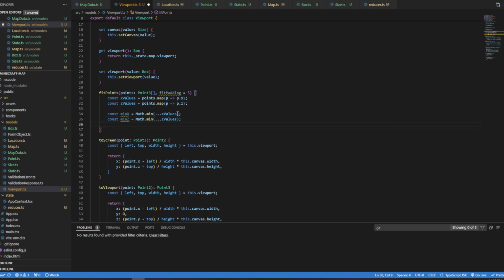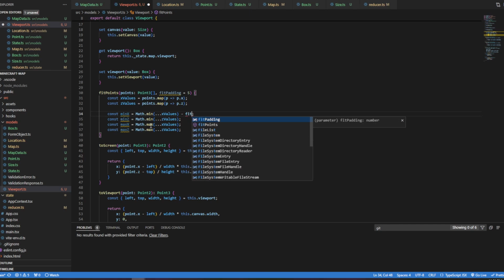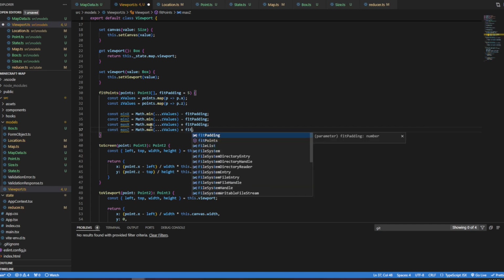We're going to have a maximum for these. Okay, and then this we'll use max. Now what I want to do here is say minus fit padding and minus fit padding and plus fit padding and plus fit padding.